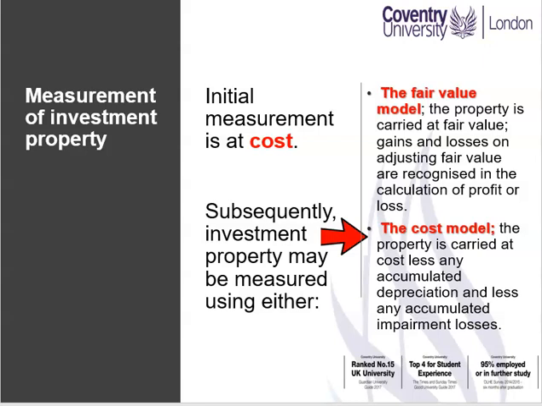If there is a loss, it goes straight to profit or loss. Unlike the revaluation model under IAS 16, the gain never goes to other comprehensive income. So in this instance, annually, the property is stated at fair value, with changes in fair value simply taken to profit or loss, whether it be a gain or a loss.